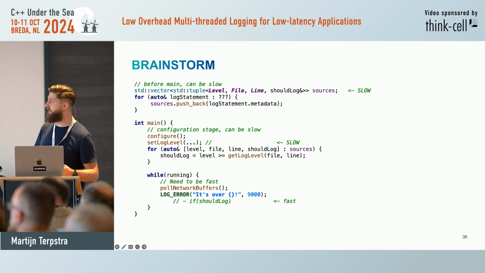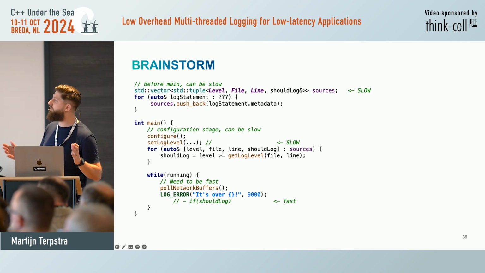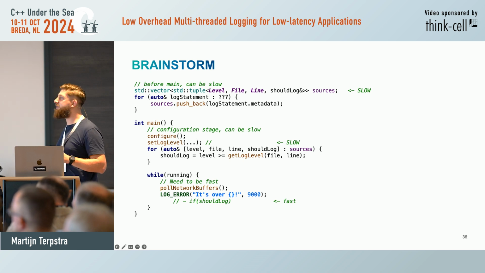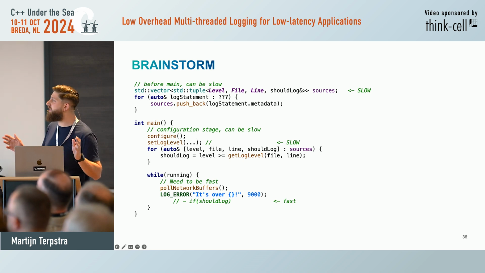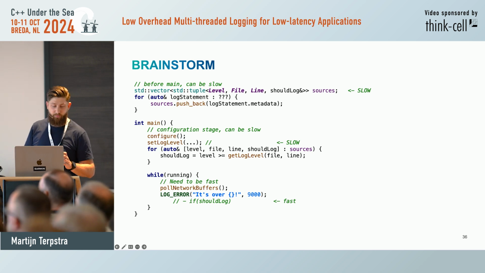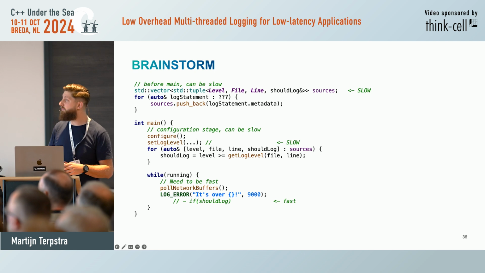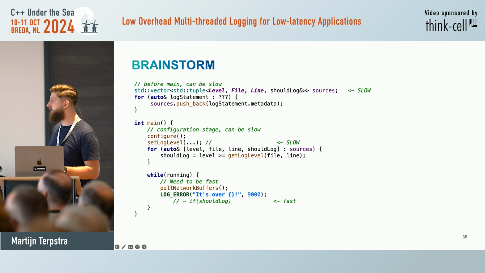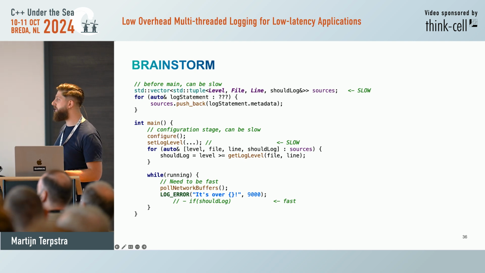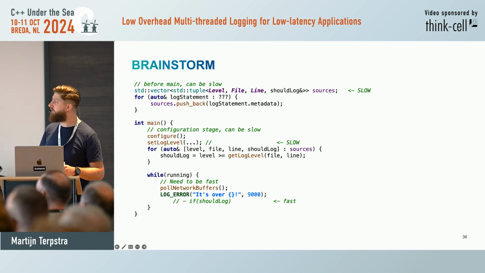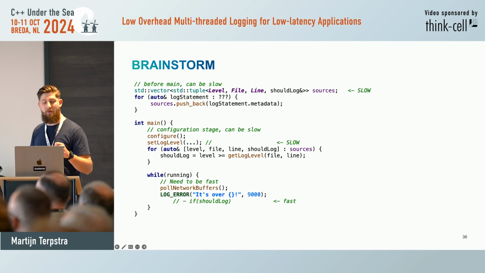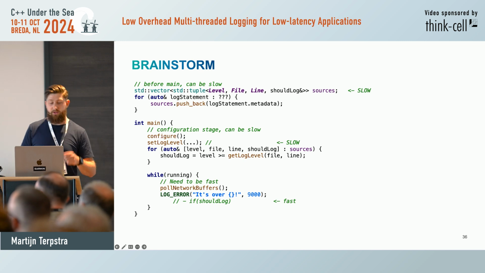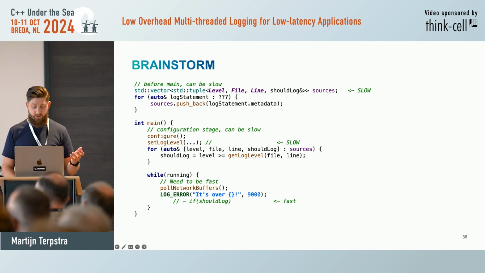So let's look at it like this. We'll have some way of having the metadata of a log statement and sort of initialize it and create this vector at the beginning of the program. Then when we go into int main, we set our log levels. We can still be slow here. And then we go over all the sources and we can do our lookup inside int main. And now we set should log everywhere for all the log statements. And then now when we're running, it's just a Boolean lookup. This would be awesome.